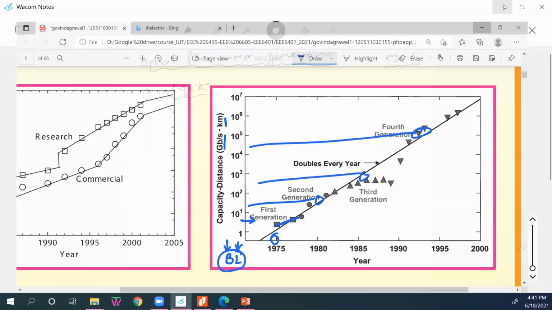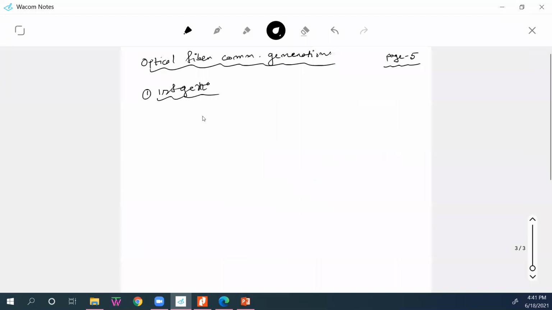So what happened in the first generation? What was the bit rate in the first generation? The bit rate was 45 Mbps.